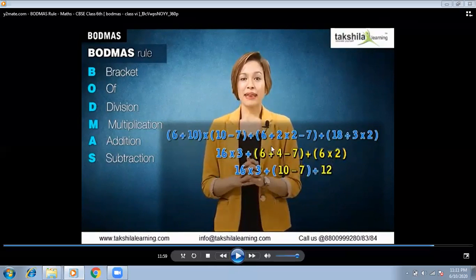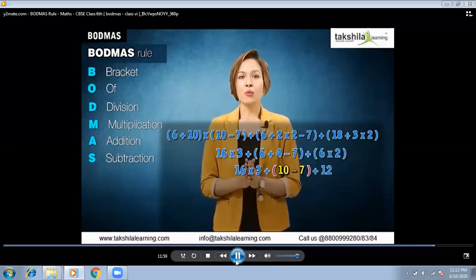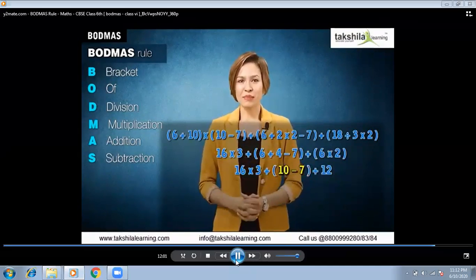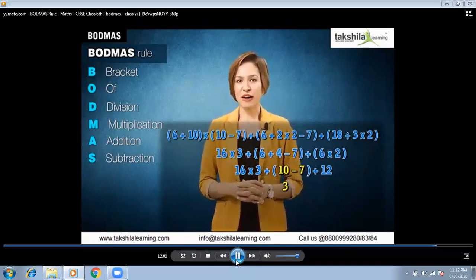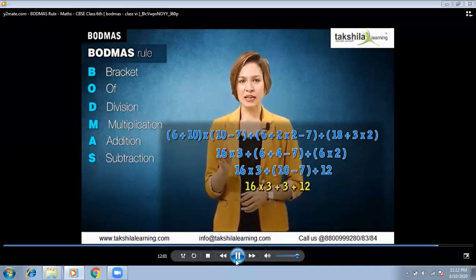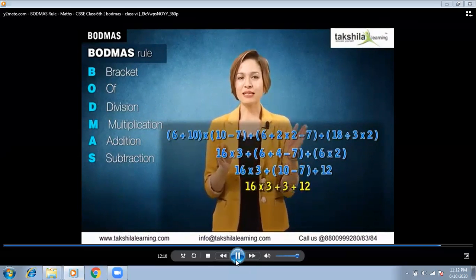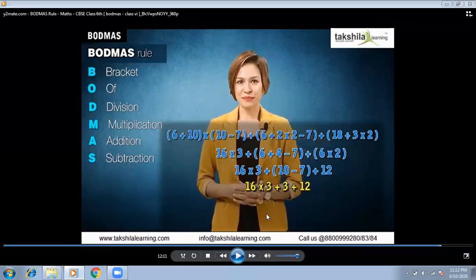And again, there are two operations. We solve the addition first, and again the number is written in a bracket because there is one more operation left in the bracket. So again, we will go with this bracket first. Now, we have a single bracket. It can now be easily simplified to give 16 multiplied by 3 plus 3 plus 12. Now in this step, you can see all the brackets are solved. There is not a single bracket left.